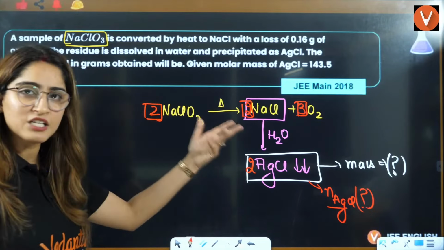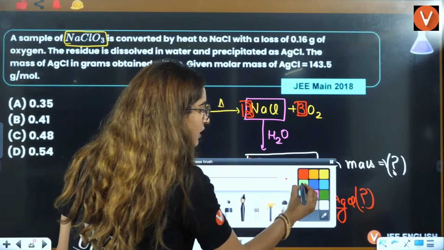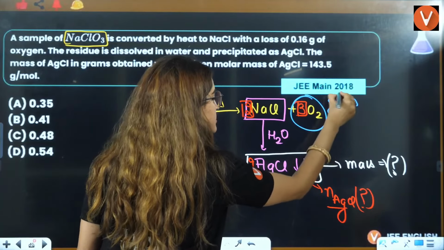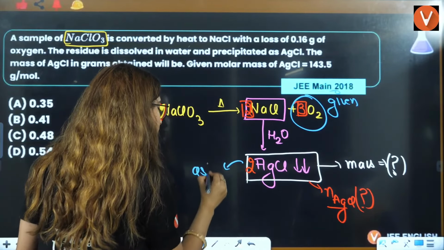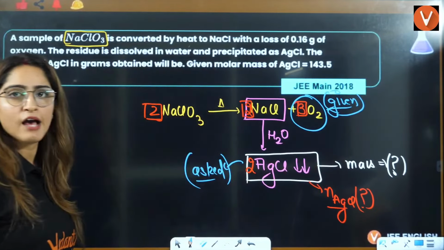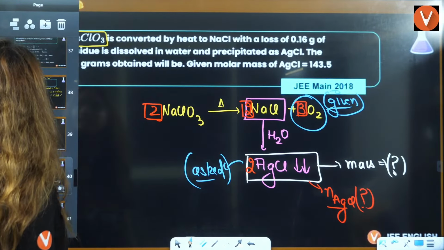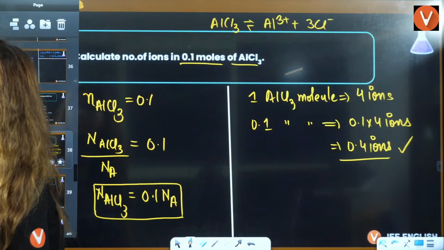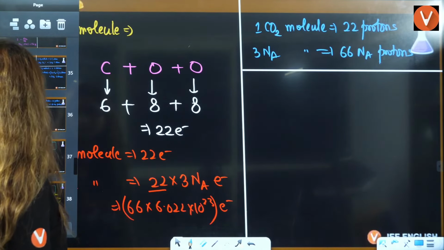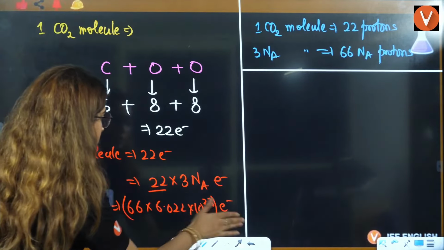Now, because we have already done the balancing, now you know things will be very simple. Now you'll say, ma'am, it was such an easy question. We thought it's very difficult. Now it is very simple. Now this is given to you. This is asked to you. Okay? And now you will have Diksha ma'am's trick, right? Simple trick. Where should I write my trick? Right? I need to have a blank page. Okay, here we have the blank page.